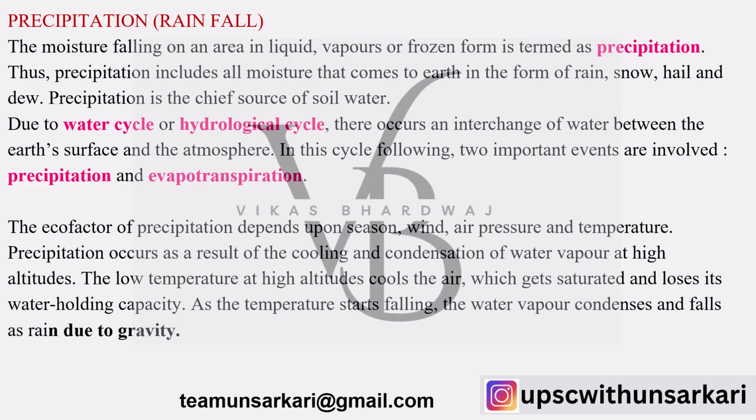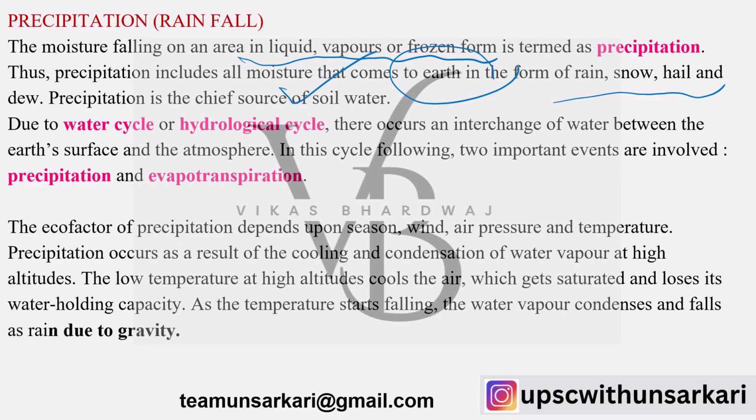Let's see precipitation or rainfall. So moisture falling in an area in liquid, vapor or frozen form is called precipitation. We all know that, we have read it in geography textbooks. Precipitation includes all the moisture that comes to earth, whether it is in the form of rain, snow, hail or even dew. Now we agree that precipitation is the chief source of soil water.